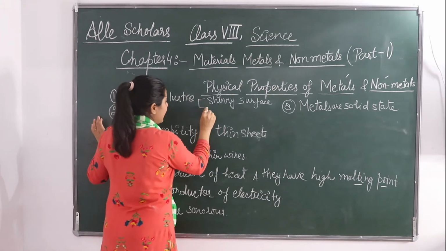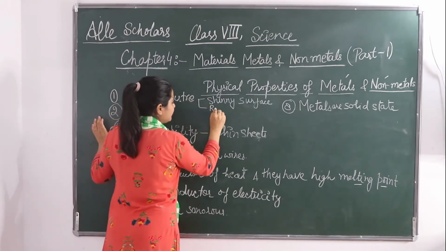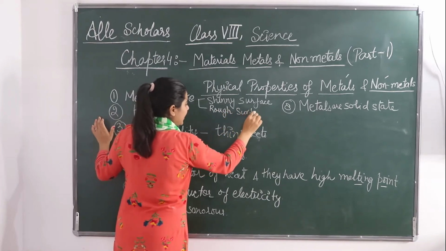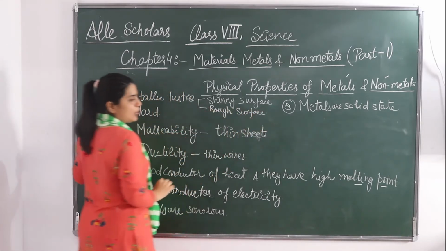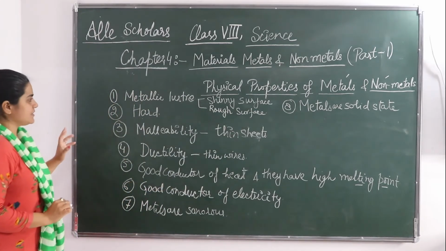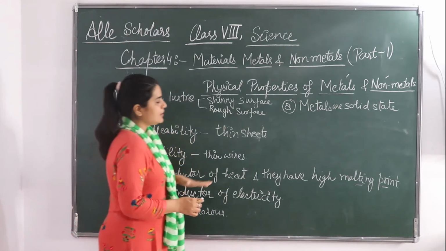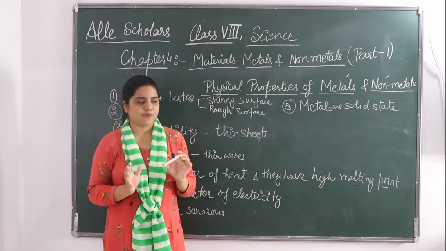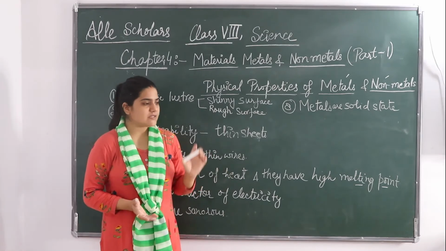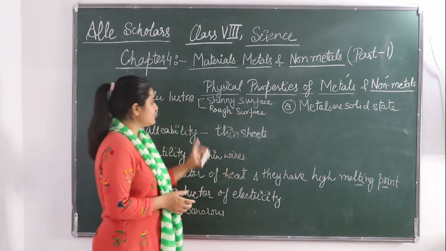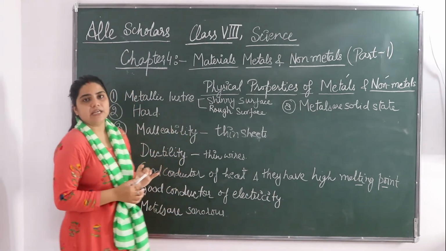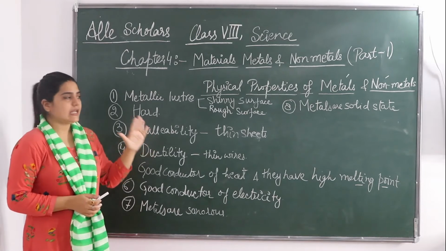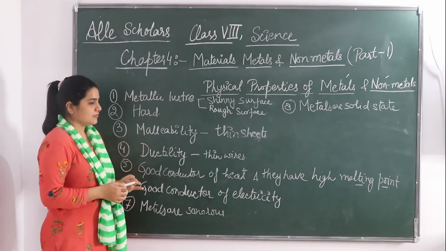They have a rough surface. They do not have a shiny surface. If you see non-metals like coal, pencil, they all have a rough surface. Sulfur has a rough surface, but there is one exception, iodine, which has a shiny surface, which is not a property of non-metals, but the non-metal iodine has a shiny surface.